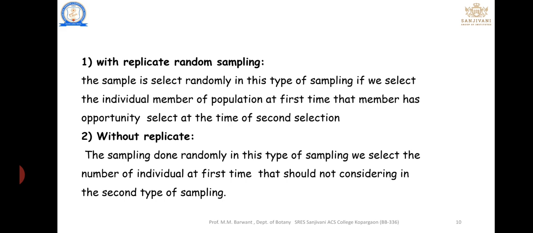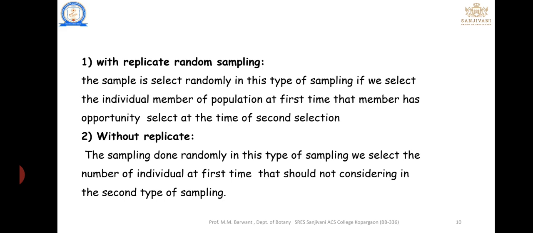In with replacement random sampling, the samples are selected randomly. If you select an individual member of the population the first time, that member has an opportunity to be selected again at the second selection. That is known as with replacement random sampling. In without replacement random sampling, the sampling is done randomly, but an individual selected the first time should not be considered in the second selection. It is the opposite concept.